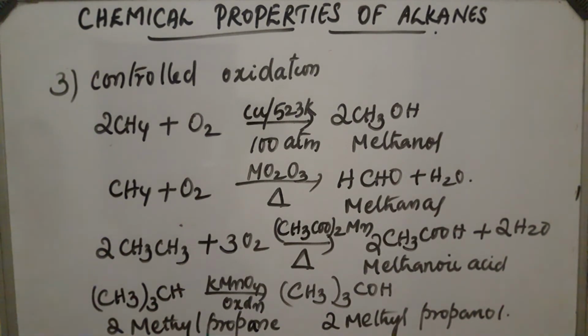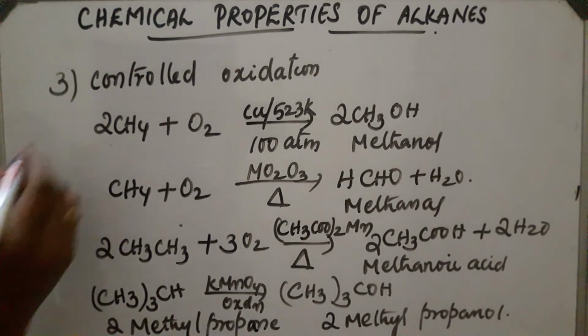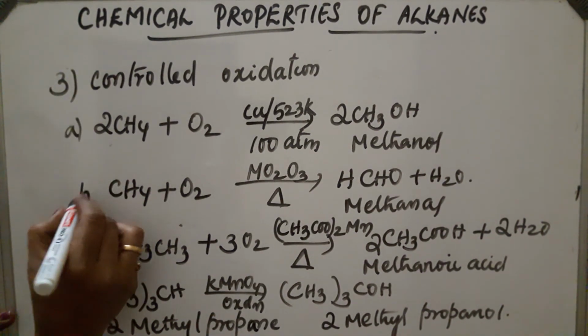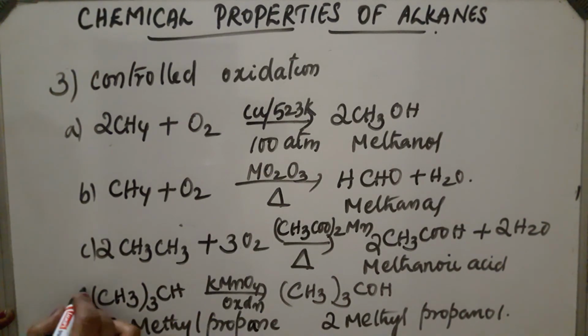These are the different controlled reactions and the products obtained. First one, second one, third one and fourth one. Under controlled oxidation, alkanes give different products: methanol, methanal, ethanoic acid, and tertiary alkanes will give tertiary alcohol on oxidation. Next class we will continue the chemical properties of alkanes.